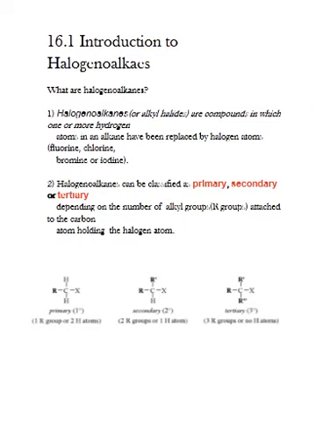So the types of halogenoalkanes are primary, secondary, and tertiary. Primary halogenoalkanes are also denoted as 1 degree, secondary as 2 degree, and tertiary as 3 degree. Primary halogenoalkanes are always 1-fluoro, 1-chloro, 1-bromo, or 1-iodo. So when the halogen is bonded to the terminal carbon atom, the last carbon atom, or you can call it the first carbon atom on the end of the chain, then that halogenoalkane will always be primary.